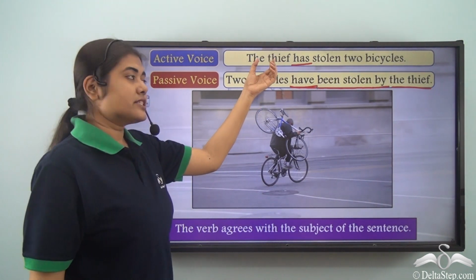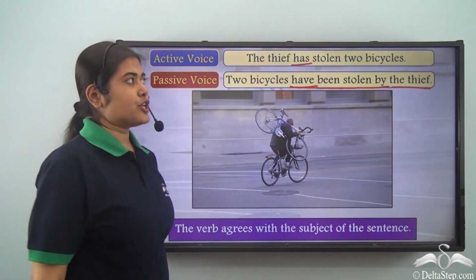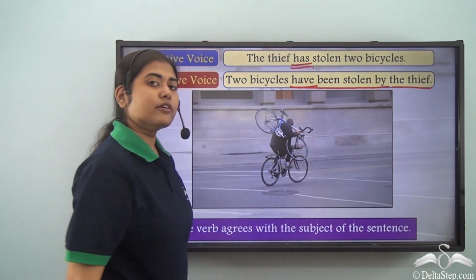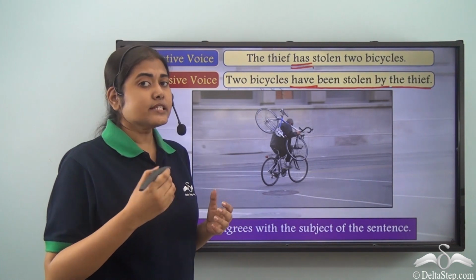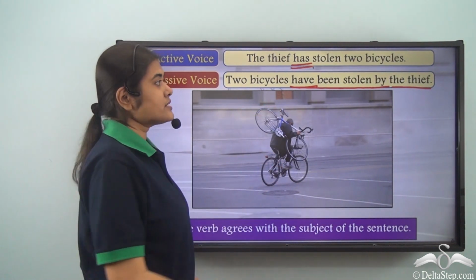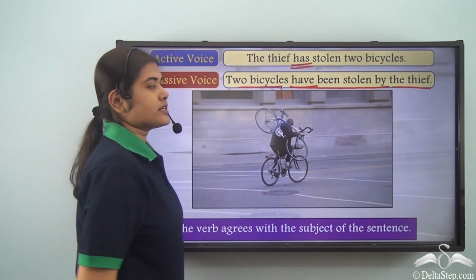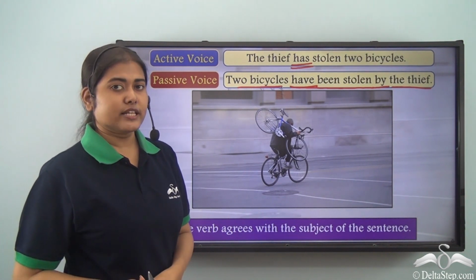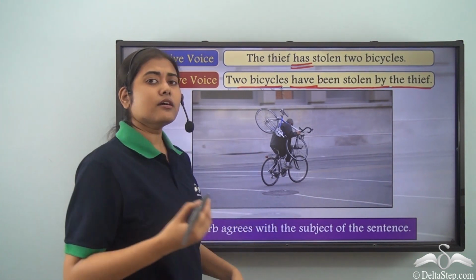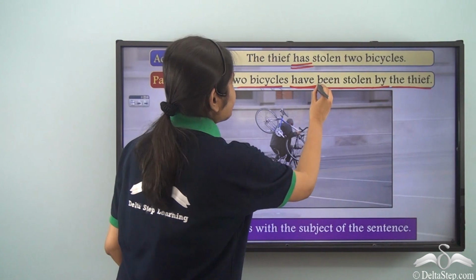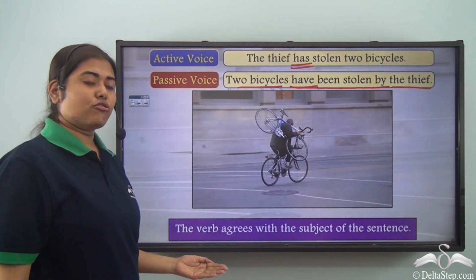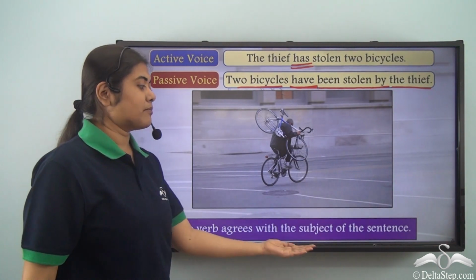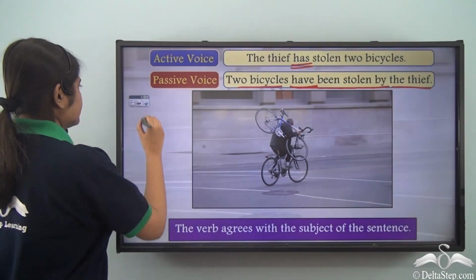Why? Because the thief being a singular subject, we needed a singular verb after it. But when the object and the subject positions are interchanged in the passive voice, we see that our subject becomes plural in this case. So, we need a plural verb. So, we have written have been stolen. So, it is important to note that the verb agrees with the subject of the sentence.